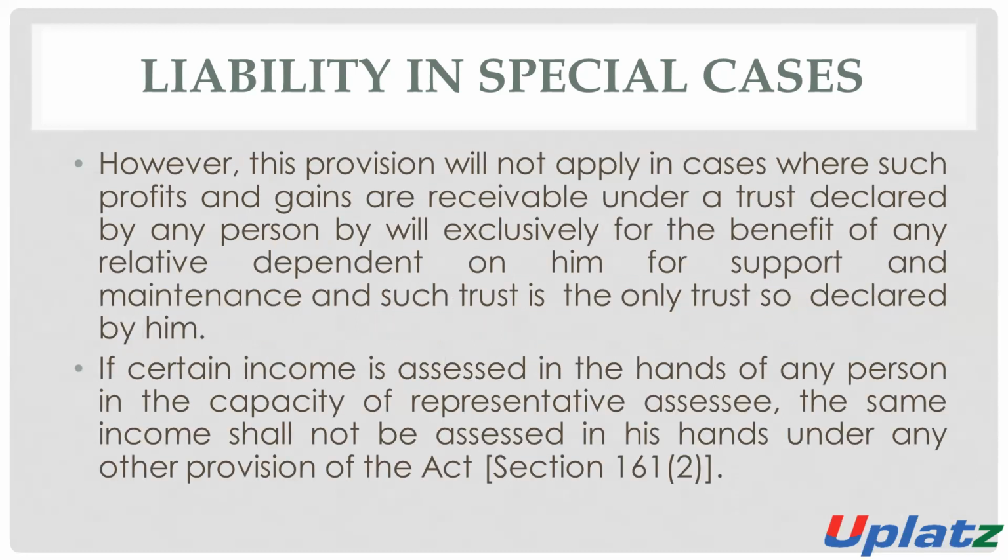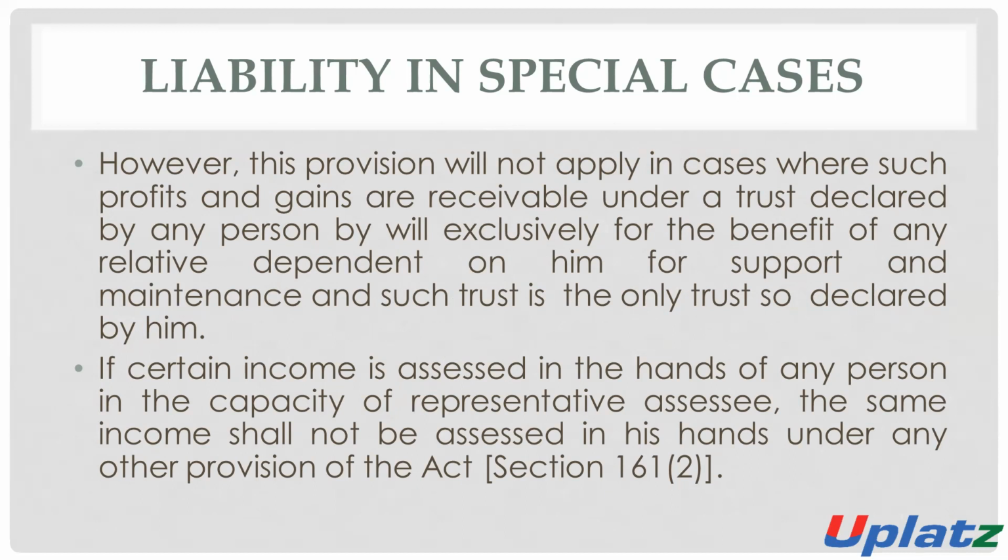However, this provision will not apply in the case where such profit and gain are receivable under a trust which is declared by any person by will exclusively for the benefit of a related dependent of his, for support and maintenance, and such a trust is the only trust so declared by him.